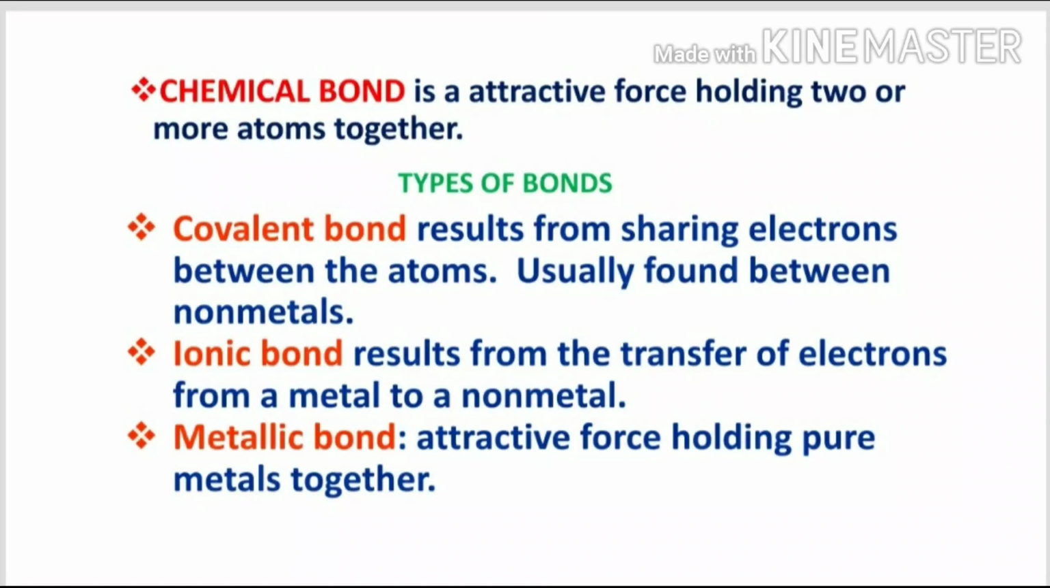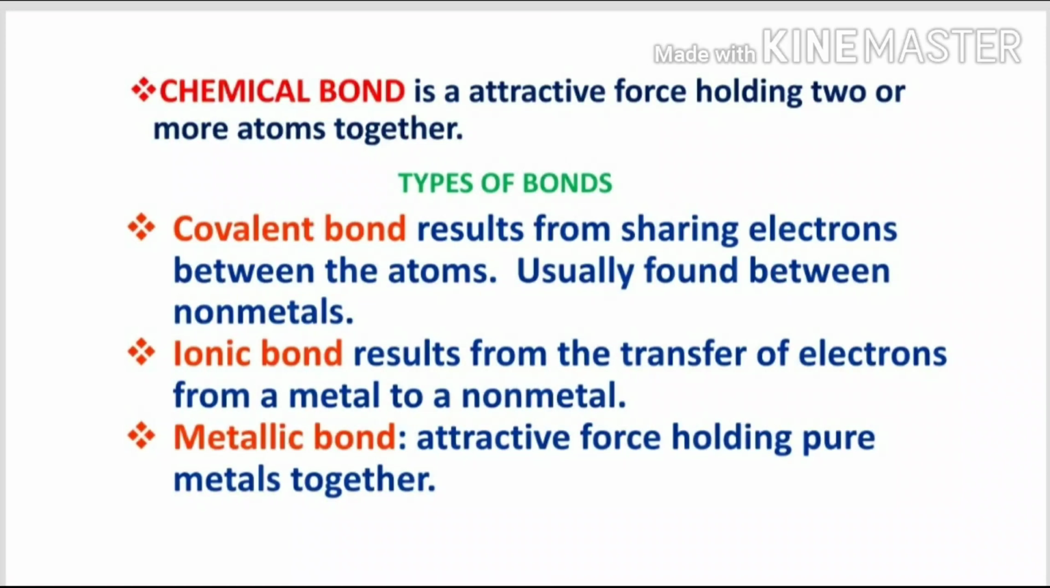So what is a covalent bond? The covalent bond results from sharing of electrons between atoms, usually found between non-metals. Between two non-metals there should not be an ionic bond; actually the covalent bond is present between two non-metals. So the covalent bond most probably exists between non-metals.